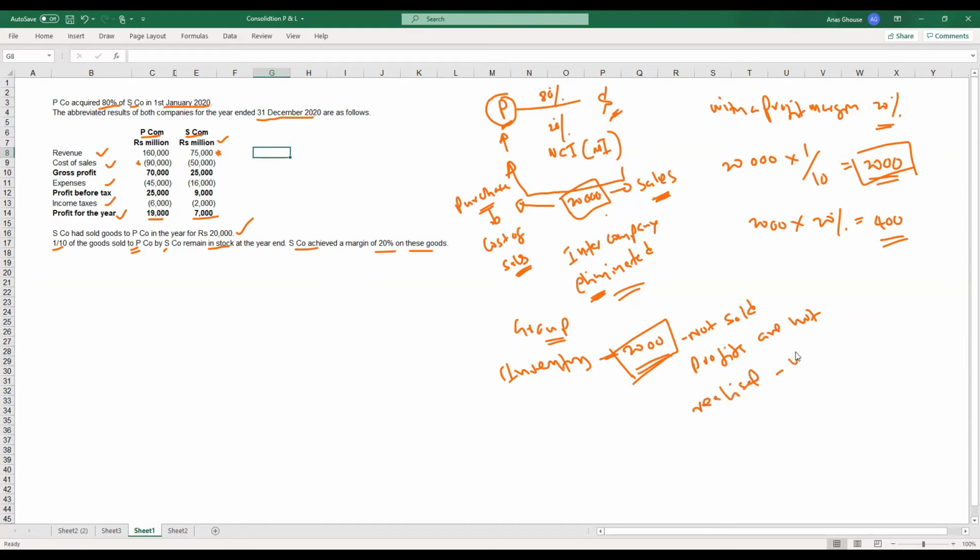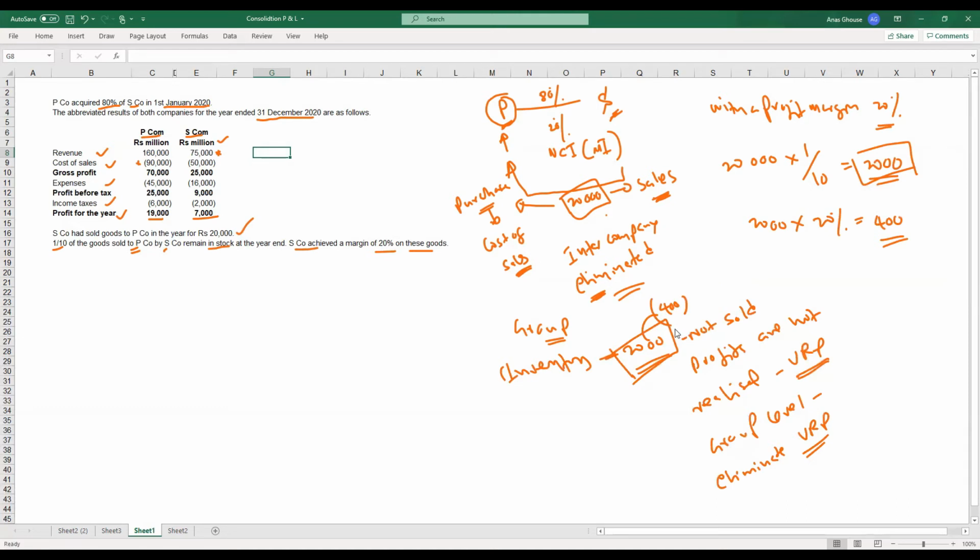So these are unrealized profits. Unrealized profits cannot be accounted for at the group level. At group level, you need to eliminate unrealized profits. So the inventory has to be reduced by 400.